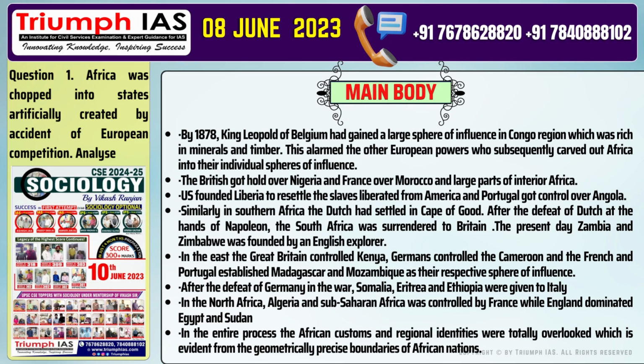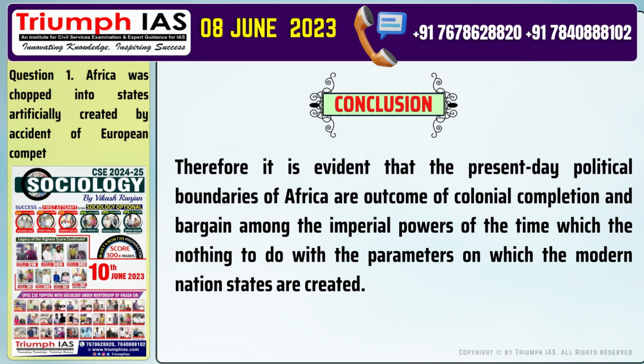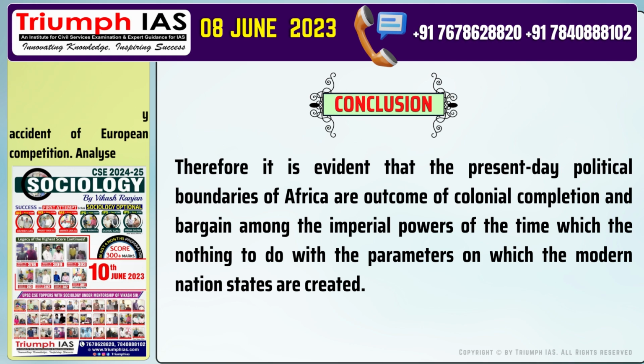Number 8. In the entire process, the African customs and regional identities were totally overlooked, which is evident from the geometrically precise boundaries of African nations. Conclusion of the answer is: therefore, it is evident that the present-day political boundaries of Africa are outcome of colonial competition and bargain among the imperial powers of the time, which have nothing to do with the parameters on which modern nation-states are created.